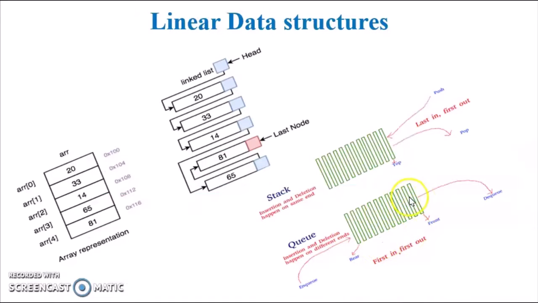So let us see with an example. This is a queue data structure which has two ends. At one end, the front end, we can remove the data, and at the rear end we can insert the data. So whichever element enters the queue first will be removed first. That is why we call it first in first out.